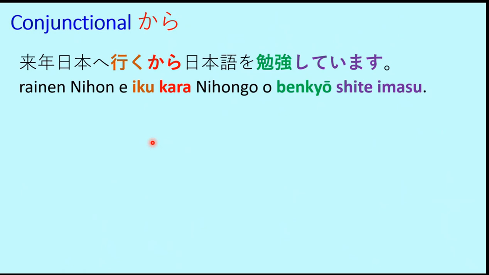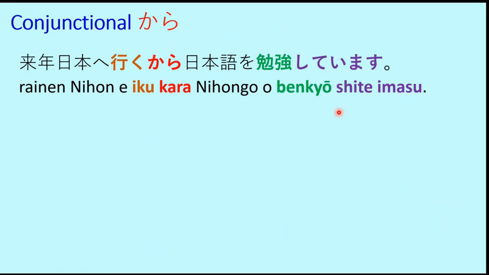So very excellent example of conjunctional kara. So let's break down this sentence into two parts to understand it in an easier way. So the first part is Nihongo o benkyou shite imasu. So we all know Nihongo means Japanese language. O is the particle to connect the object with the verb and verb is benkyo shite imasu. So it's the benkyo suru. The te form of benkyo suru is benkyo shite imasu.